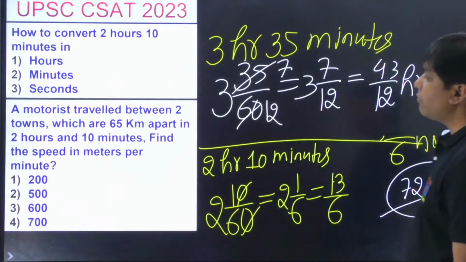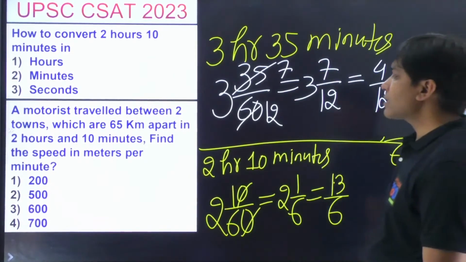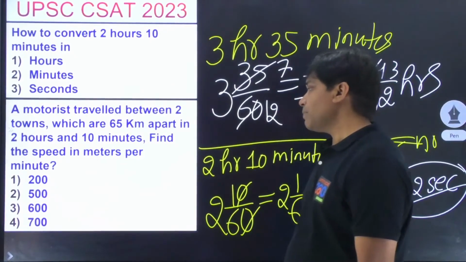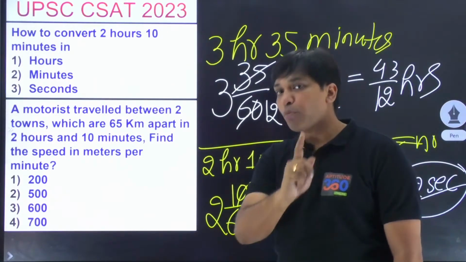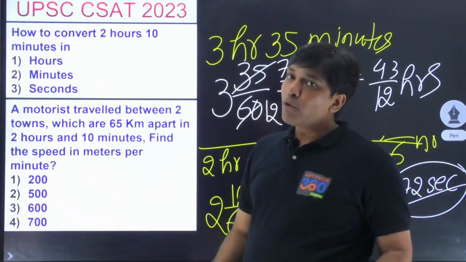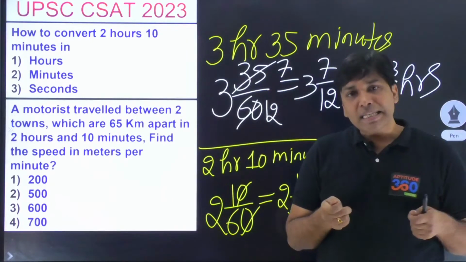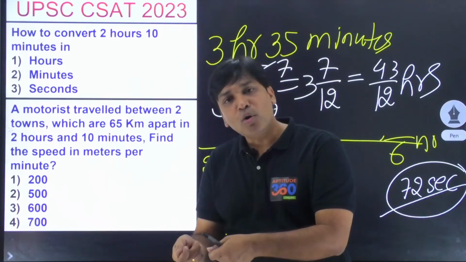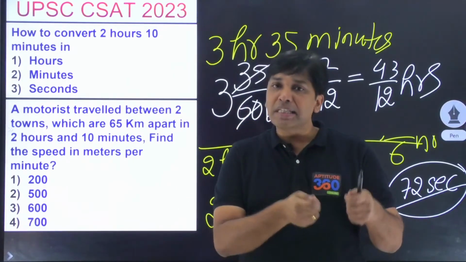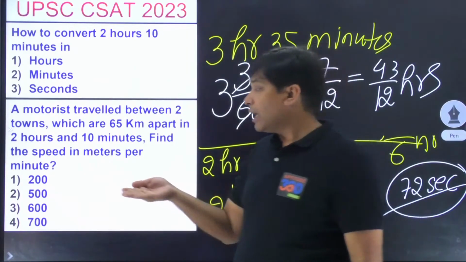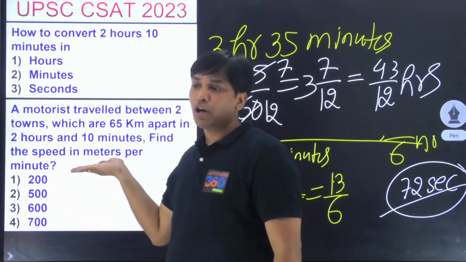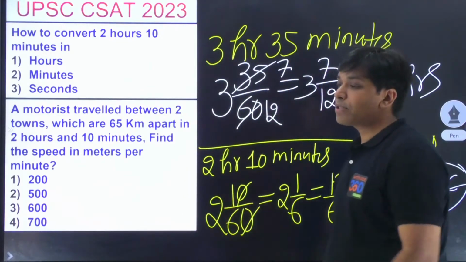If you understand this, I have got this problem for you. A motorist traveled between two towns which are 65 kilometers apart in 2 hours 10 minutes. Find the speed in meters per minute. You have to read the problem also. Most of the time our assumption is that speed will be either in kilometers per hour or in meters per second, whereas we have to be extremely careful and read the last line of the question, right? Go ahead and try to simplify this now.